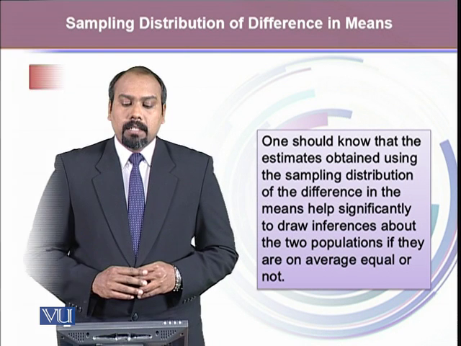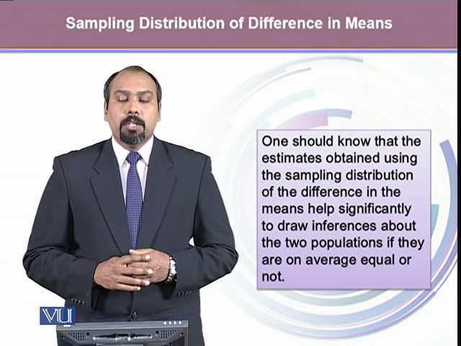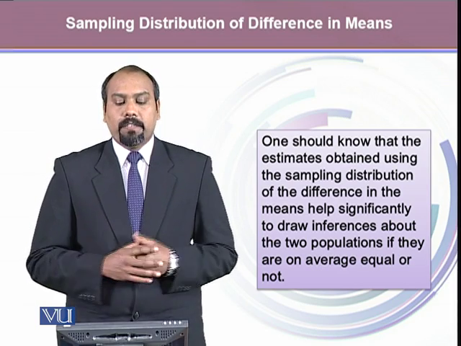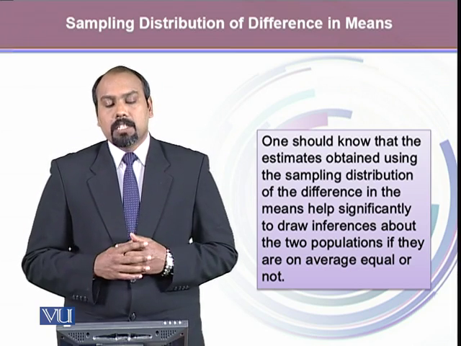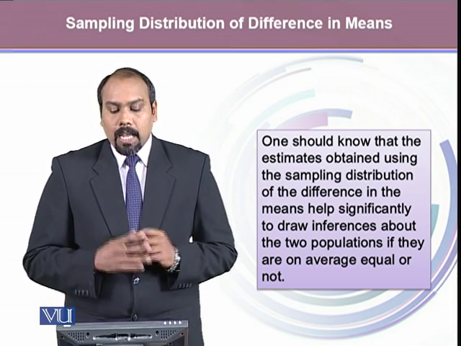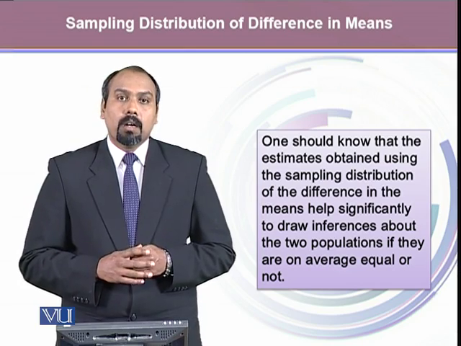One should know that the estimates obtained using the sampling distribution of the difference in the means help significantly to draw inferences about whether the two populations are on average equal or not.